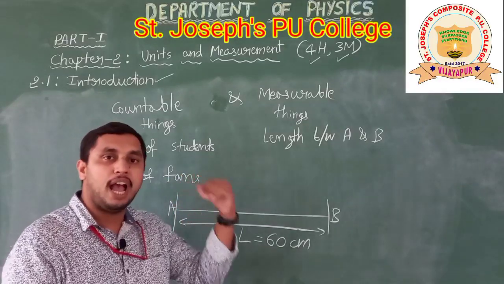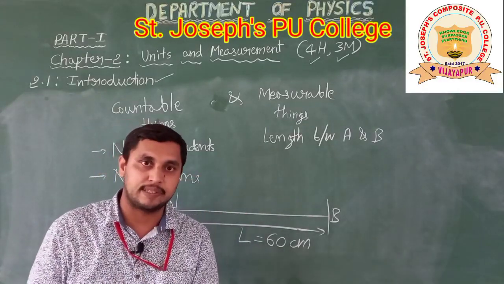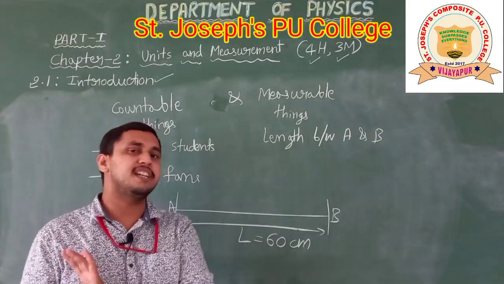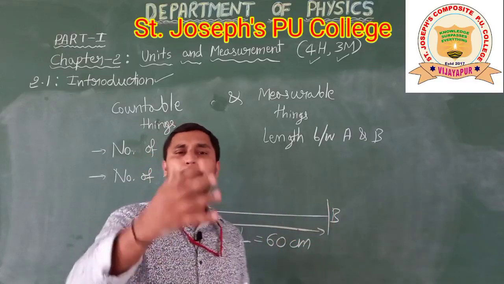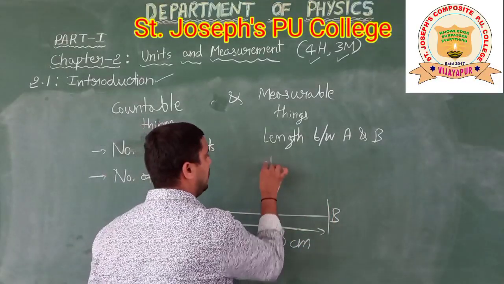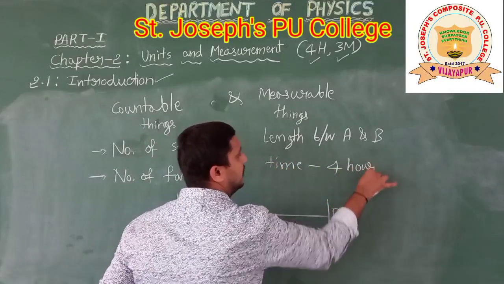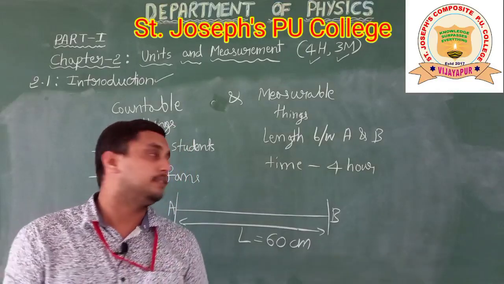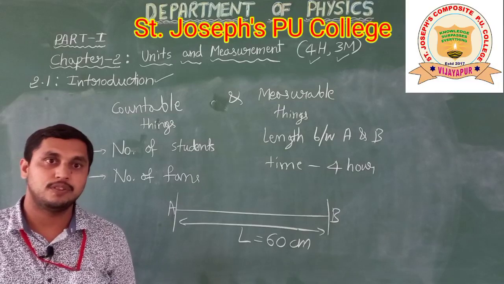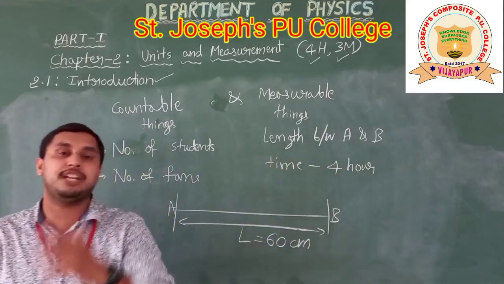How much time you are utilizing for study purpose, that is a measurable thing. For example, daily you are spending 4 hours for study purpose. So how much time you are using, 4 hours, that is a measurable thing.